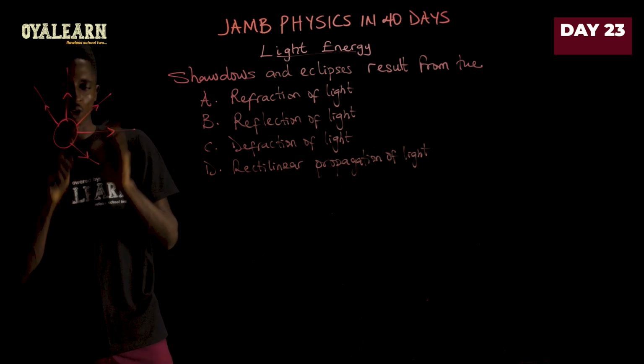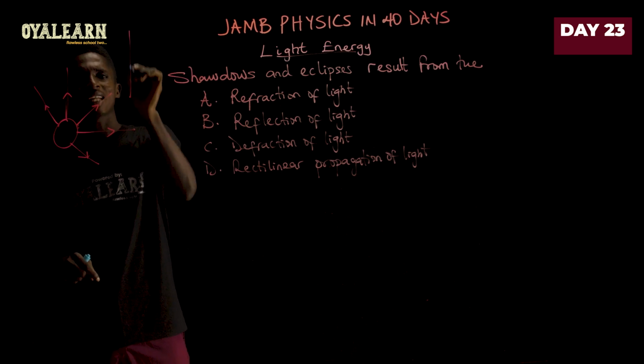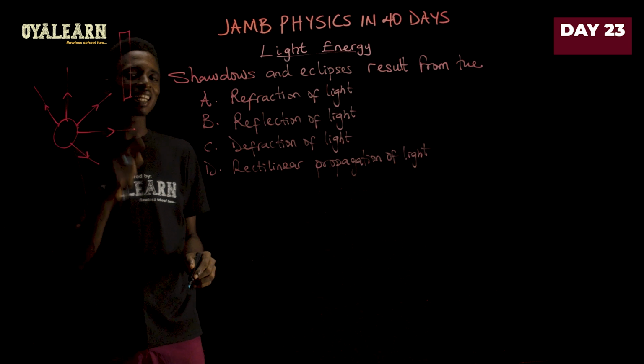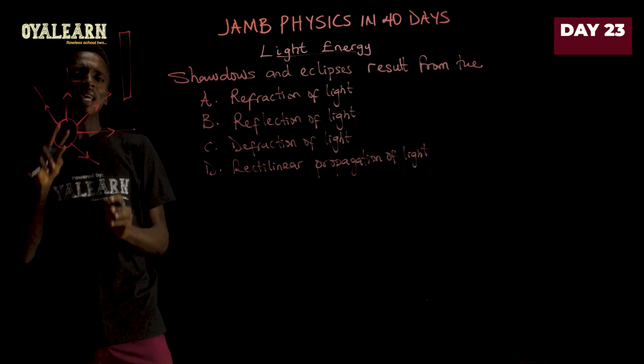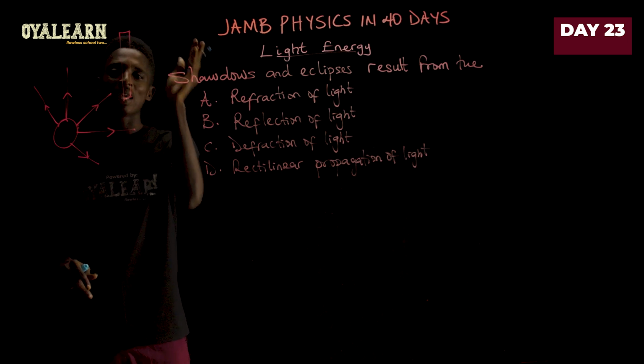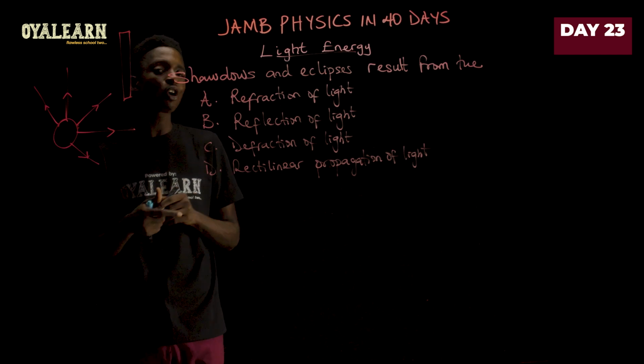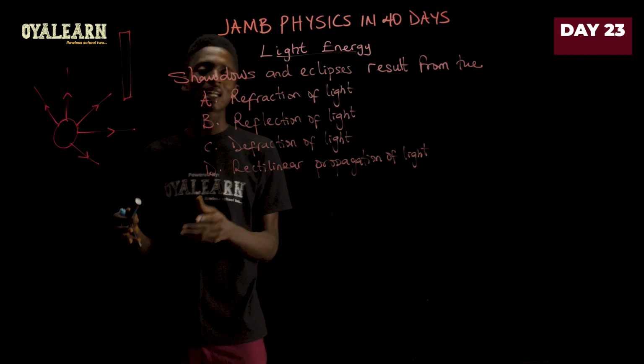I believe you understand the concept at this point. And then if you should have an object that is opaque in the line of the light that is coming, it will block that light, thereby creating a dark shade behind it, which we know as shadow. And this is the same concept that happens in the case of eclipses.